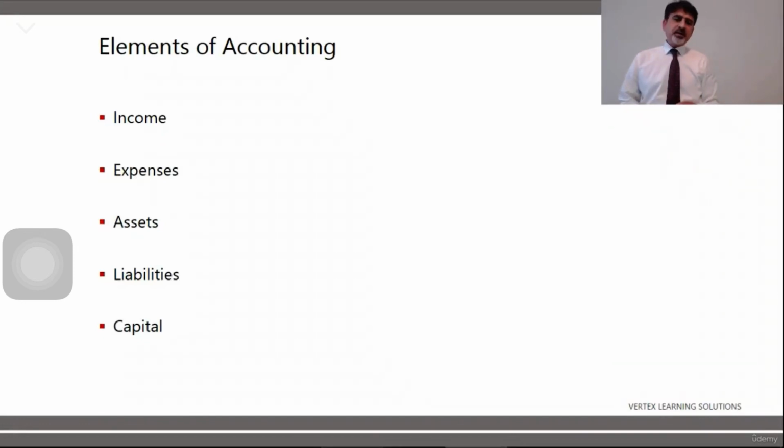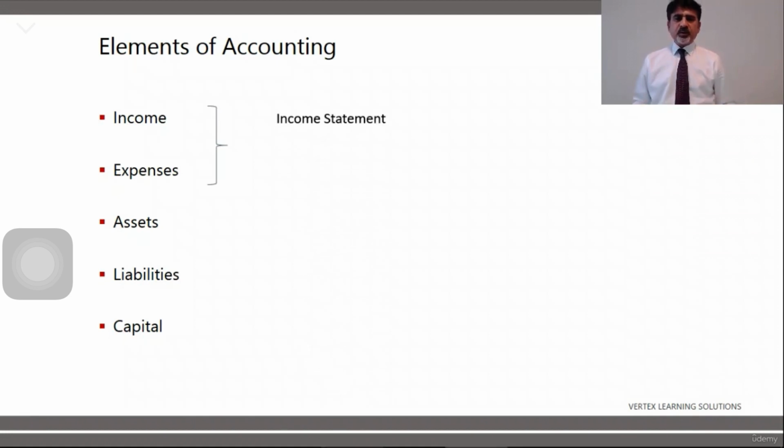Elements of accounting: income, expenses, assets, liabilities, and capital. And these first two, income and expenses. So income is the money which we are receiving, and expenses is the money which we are spending. So a business has two things. Business receives cash or receives money by providing goods and services, and during these activities business is spending money. Business is paying rent, paying salaries, paying other expenses. So money coming in, money going out, income and expenses.